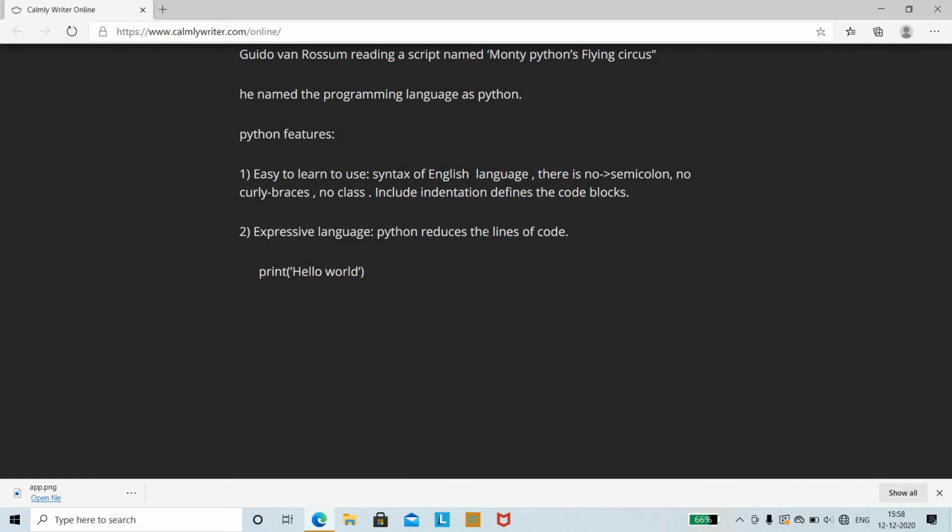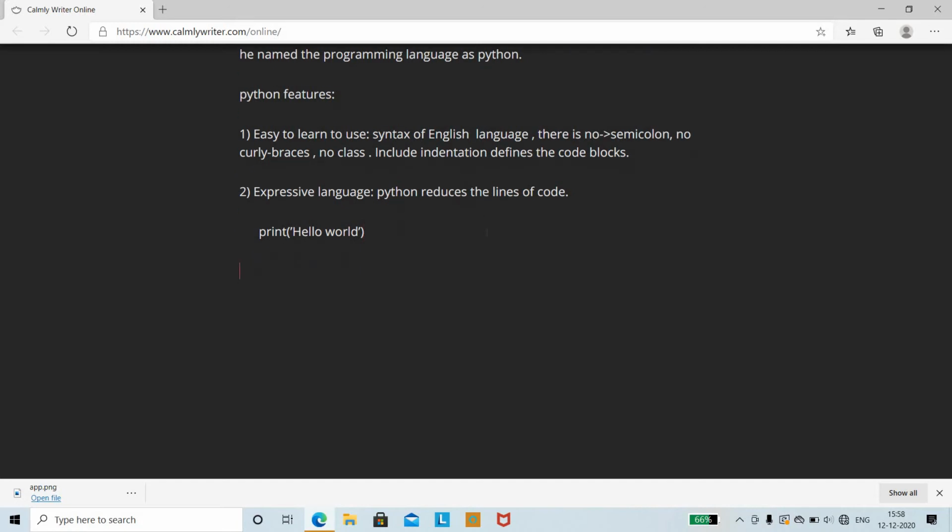But Python is an expressive language, and it reduces the lines of code. Therefore in a single line you can write a print statement. So it reduces the lines of code. Therefore you can say that Python is one of the expressive languages.